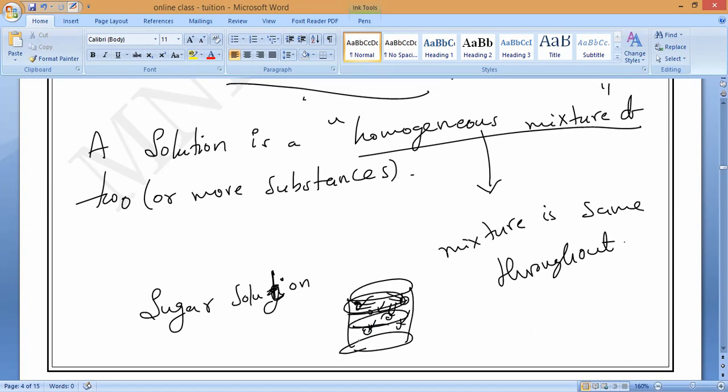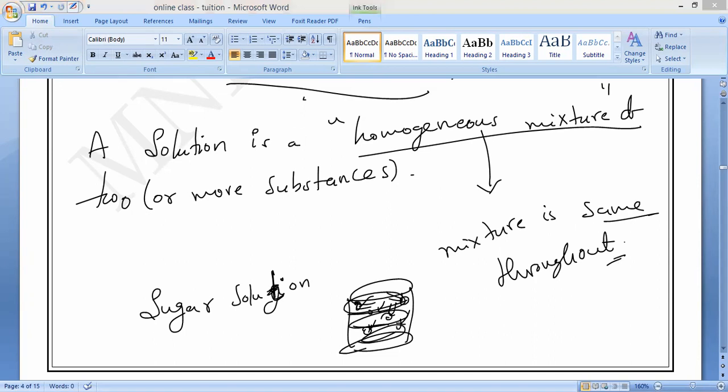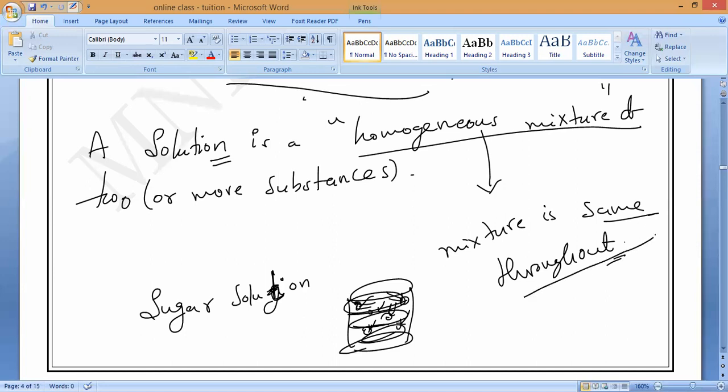That is what we can say: the mixture is the same throughout the substance. That is what we should call a solution, because it has equal composition throughout the substance. A solution is a homogeneous mixture of two or more substances.